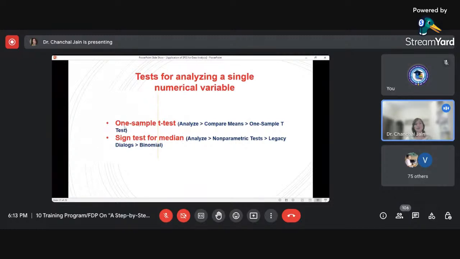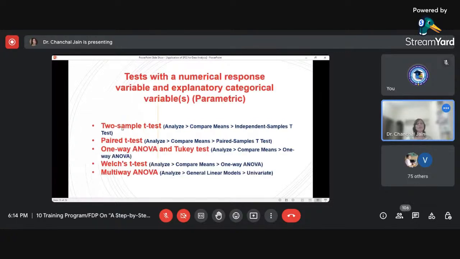Suppose I have data of weight of the students available with me, and I want to perform one sample t-test. In that case you can perform that, but before performing it, you need to check the assumptions. If assumptions of the one sample t-test are not met, you can move to the sign test for median.